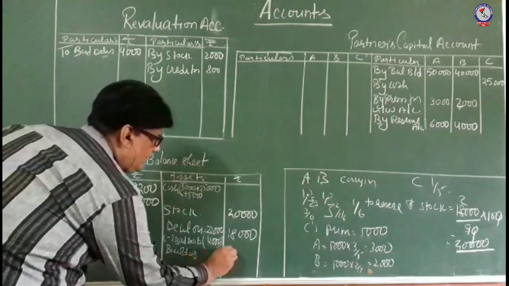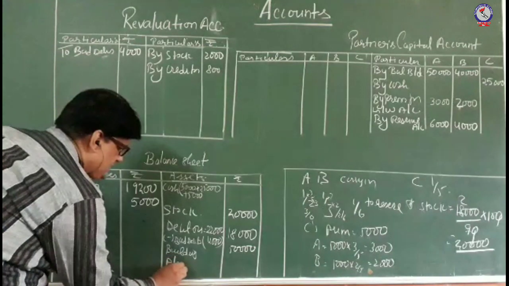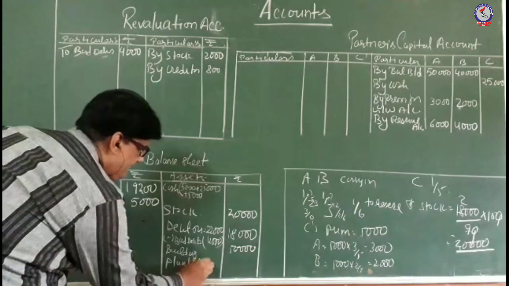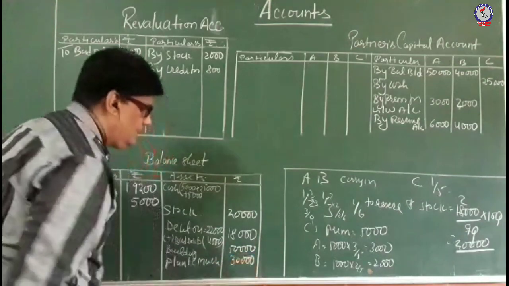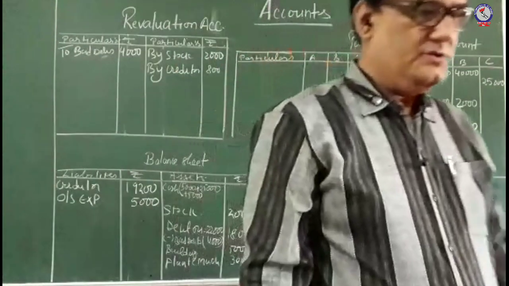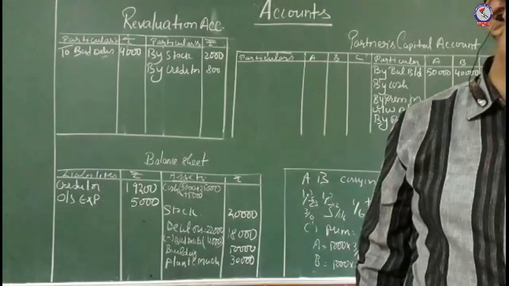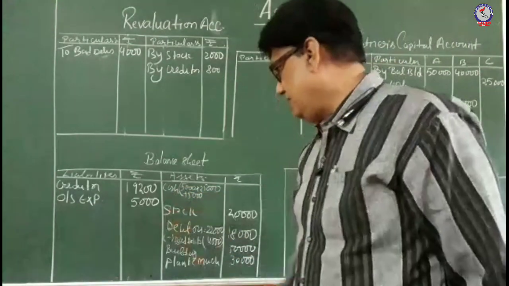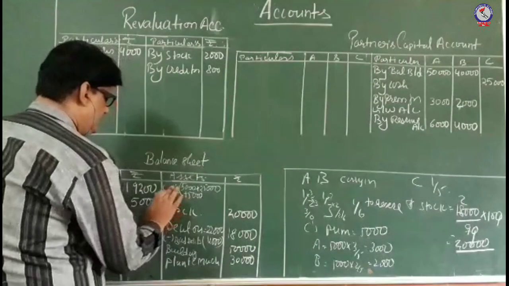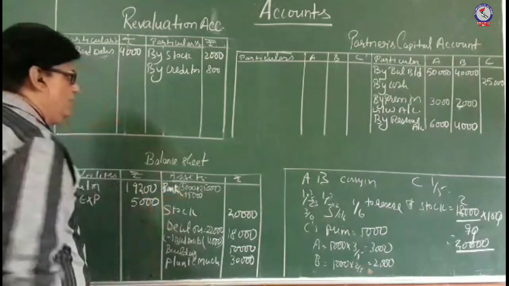Building 50,000, plant and machinery 30,000. Okay. So no change. So it is transferred as it is. Stock we have done adjusted. Debtors we have adjusted, and bank account we are opening. So here it is not a cash account, it is bank account. So bank account we have opened already.